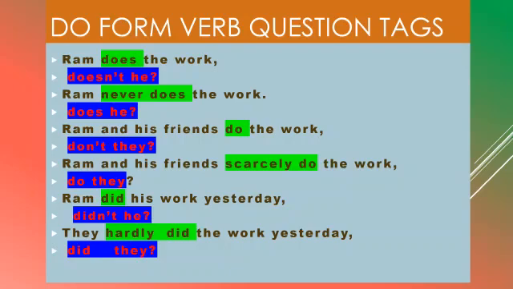Similarly, all the other sentences. Ram and his friends do the work, don't they? Ram and his friends casually do the work, do they? Ram did his work yesterday, didn't he? They hardly did the work yesterday, did they?